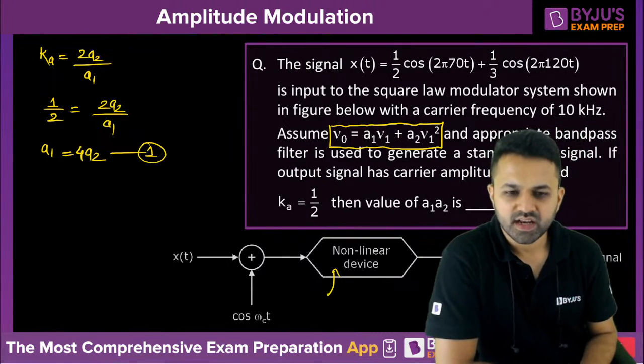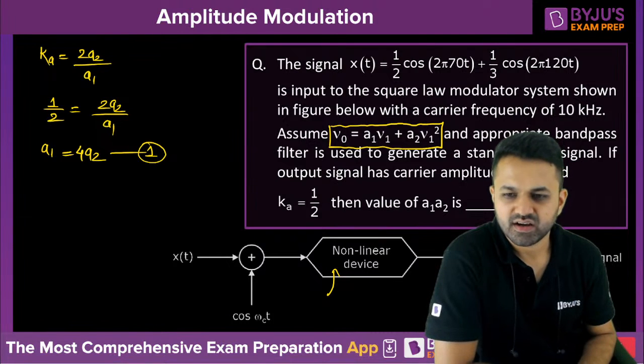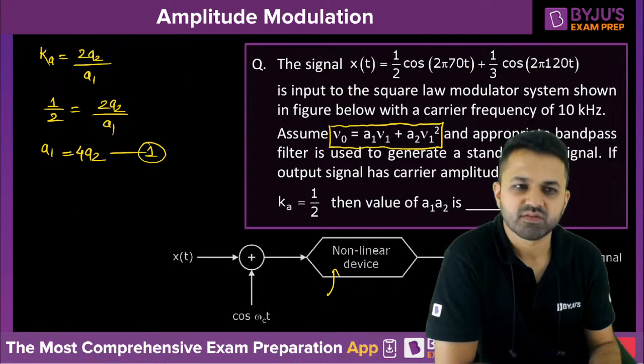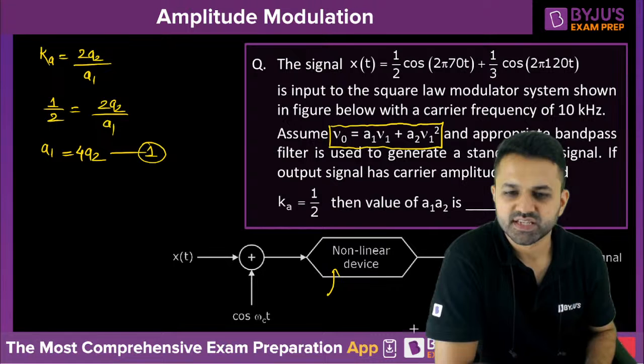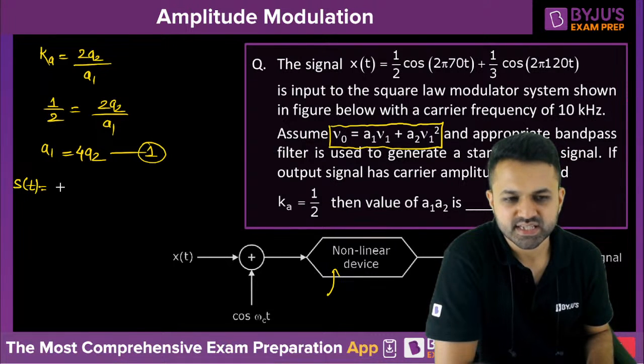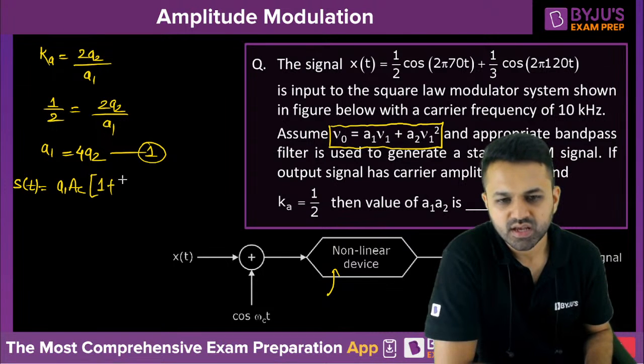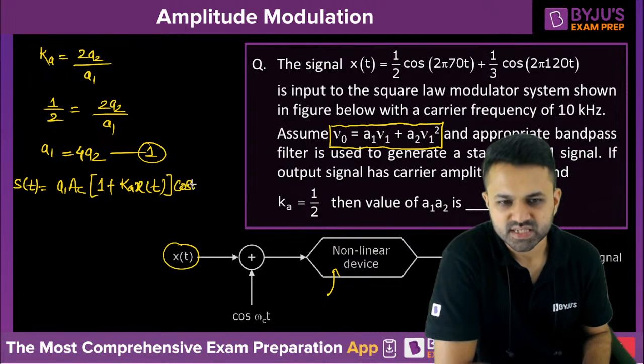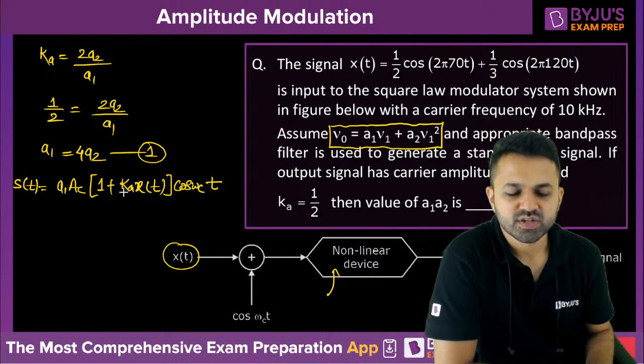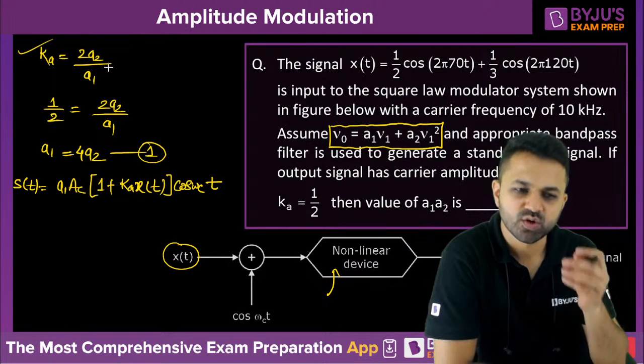Now what is the expression we get after modulation when we have this type of scheme? The output AM signal is in the form of A1 into Ac, 1 plus K into the message signal, which is xt in this question, and cos omega ct. Correct? This K we have already written as 2A2 upon A1.